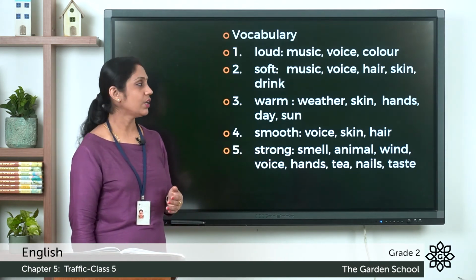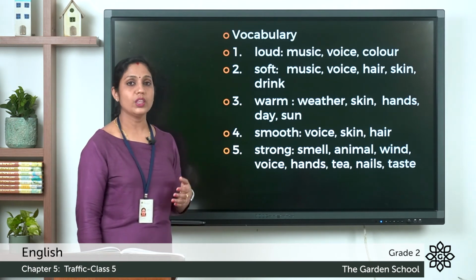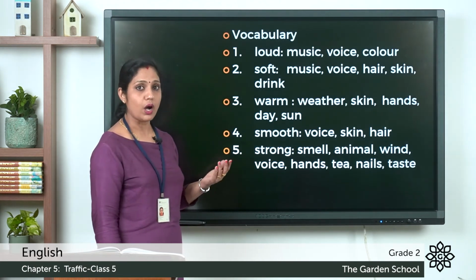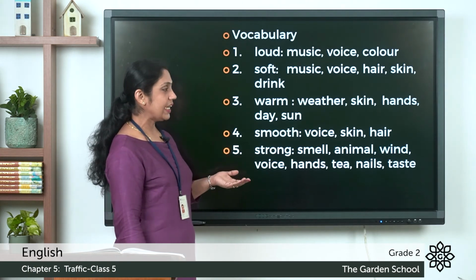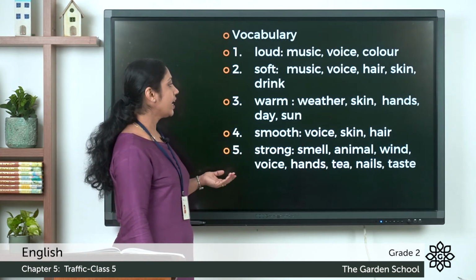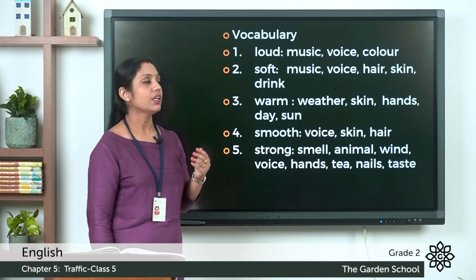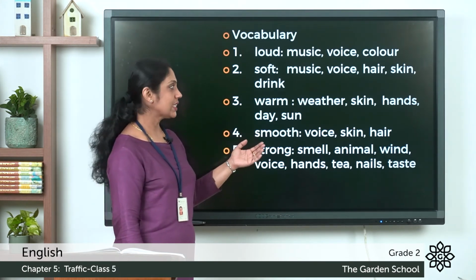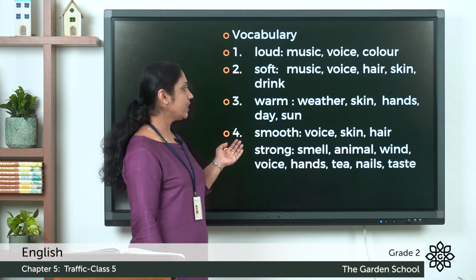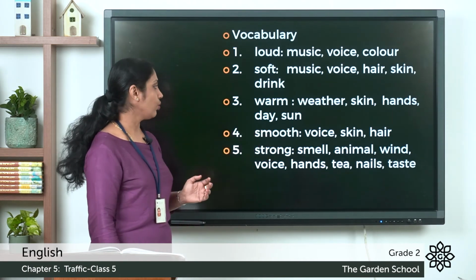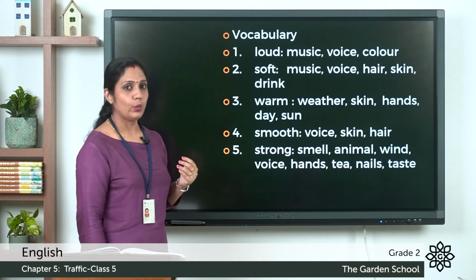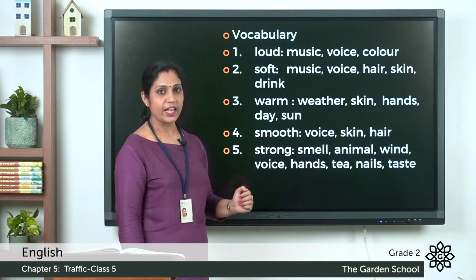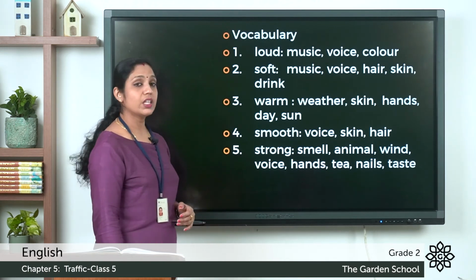Now let's look at the third one. It is warm. With the word warm, we can use the nouns weather. We can say warm weather, skin, hands, day, sun. So near the third one, that is warm, you can write down the words weather, skin, hands, day, and sun. The fourth one is smooth. With the word smooth, you can use voice, skin, hair. And the fifth one, strong.